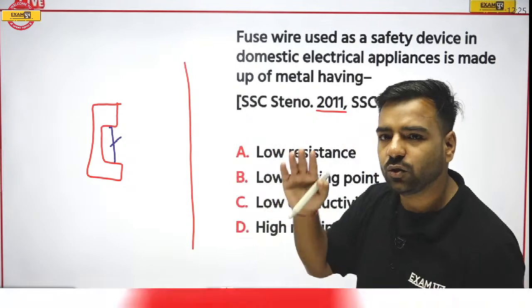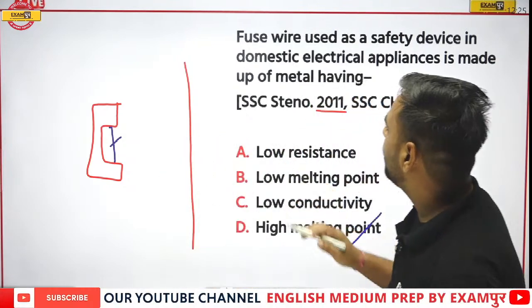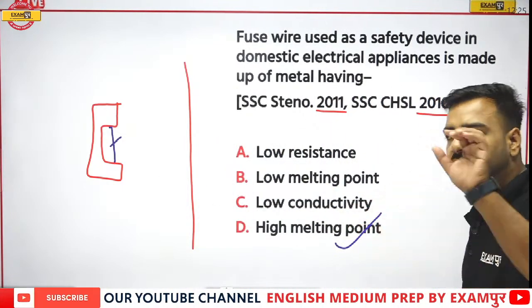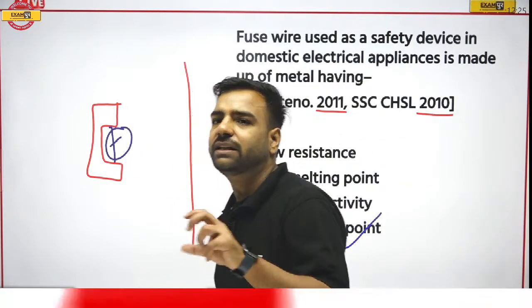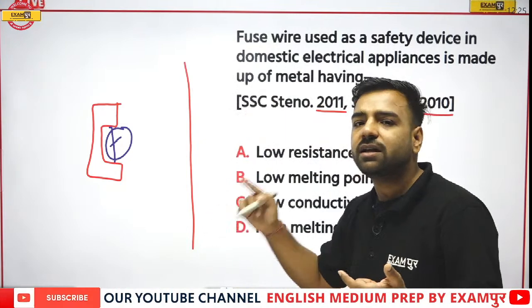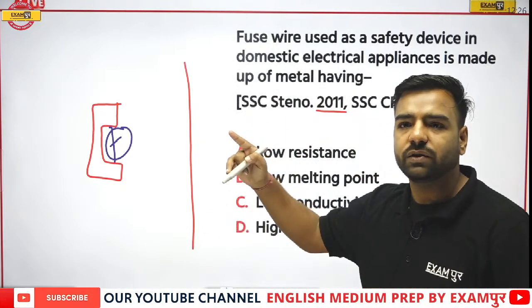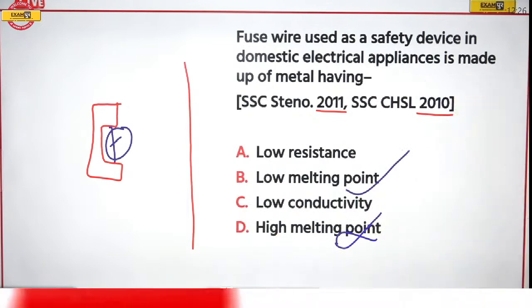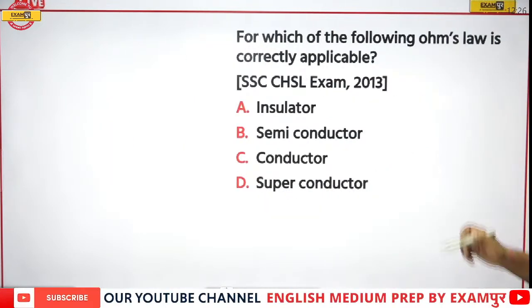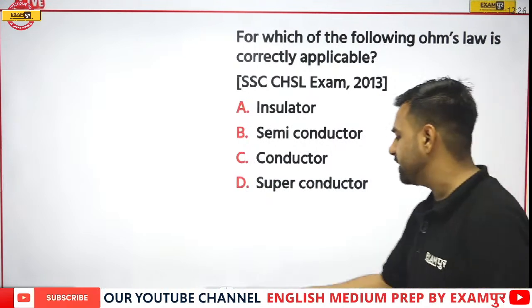So please remember, you all are correct, absolutely correct. Whenever we are talking about domestic appliances, we use this wire with a low melting point, so that whenever there is a slight increase in temperature, it will melt and break the circuit. So you all are correct. The correct answer would be low melting point. That is option number B. Next, for which type of the following is Ohm's law correctly applicable? This is from CHSL.